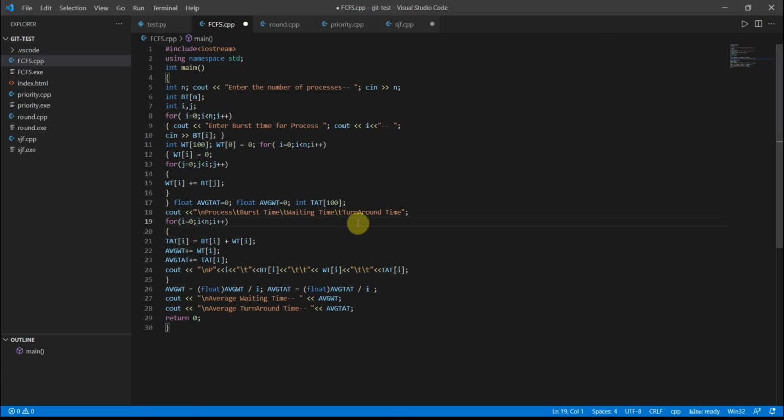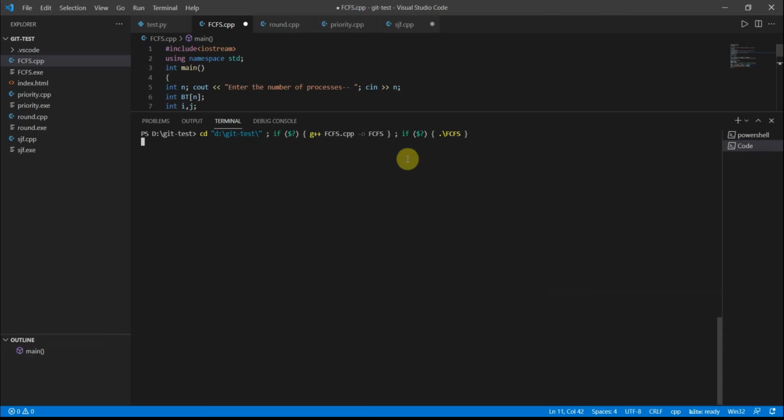So this is for the order we did, and the average is float of average divided by i, that is nothing but the total number of processes. So average waiting time divided by the total number of items. Average turnaround time is equal to the total turnaround time divided by i. That will be given respectively. Return 0.